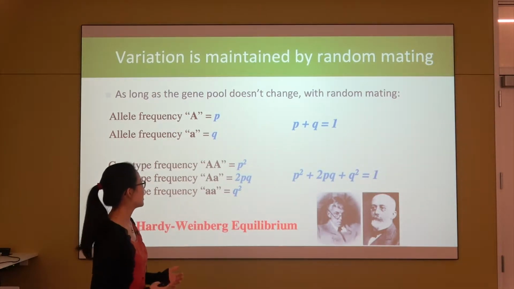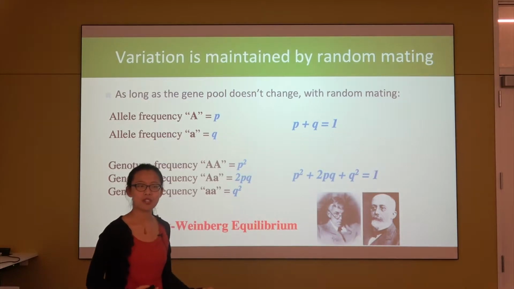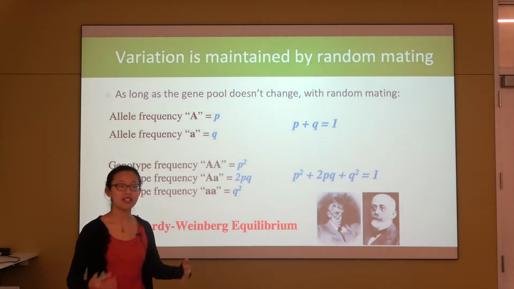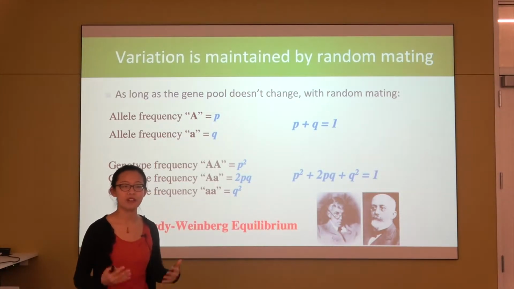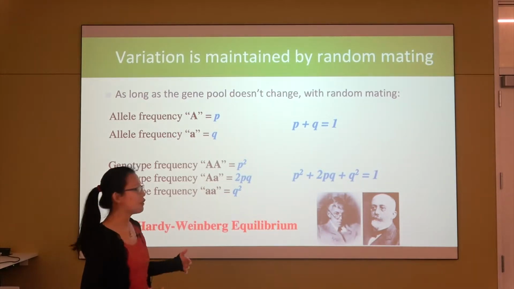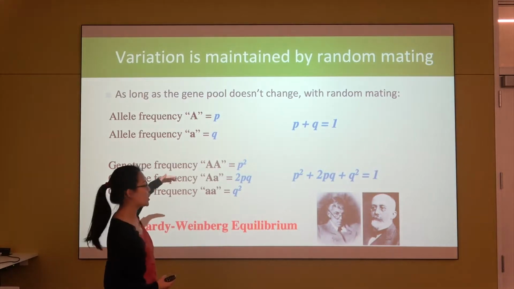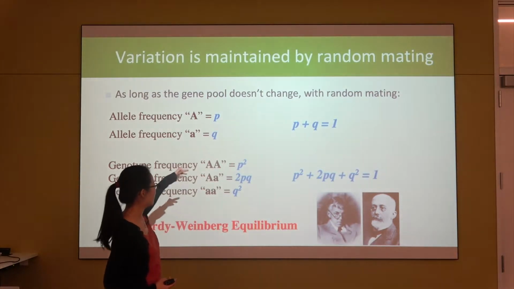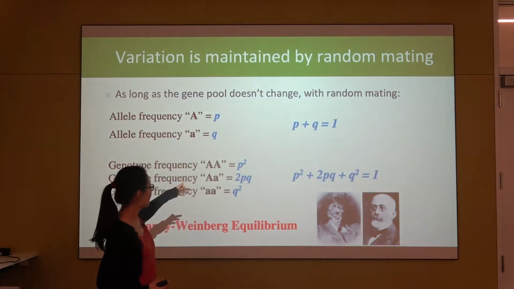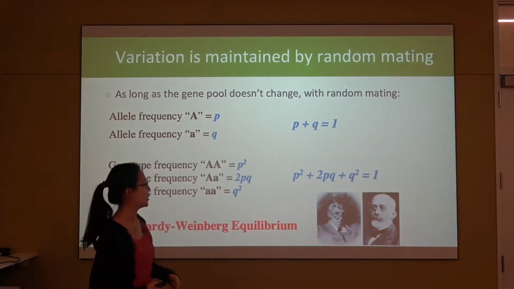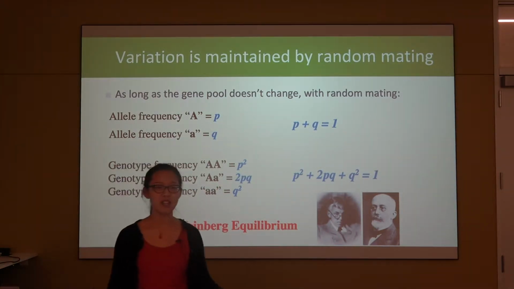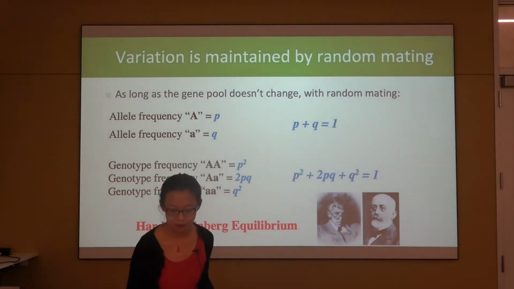What this is telling us is random mating itself maintains the variation. Variation does not get lost simply because individuals are mating with each other. And after 1 generation of random mating, you always get the same genotype frequencies being P squared for big A, 2PQ for big A, little a, and Q squared for little a. And it will stay like this as long as this gene pool does not change.